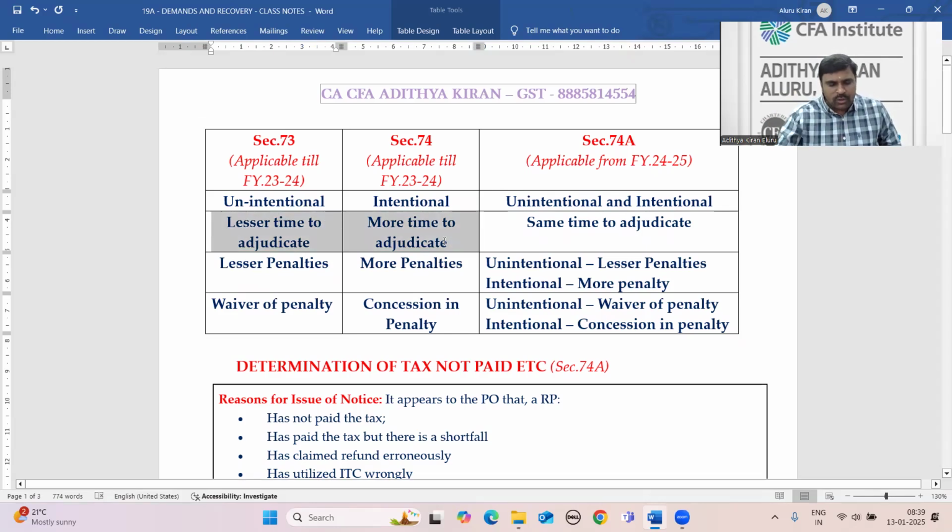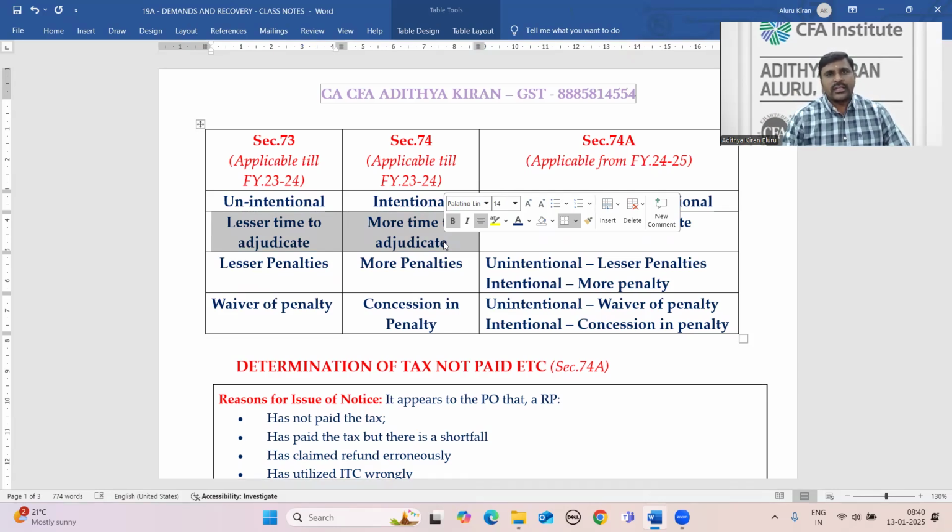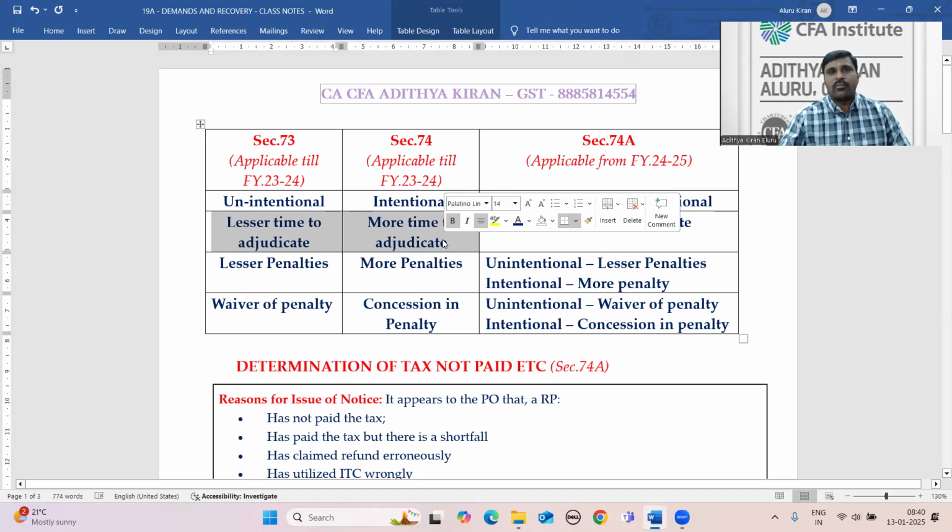Because of more time to adjudicate, tax authorities are biased towards issuing notices under Section 74. If they miss the deadline of 73, or if they are of the opinion that 74 has more time to adjudicate, tax authorities keep on issuing notices under Section 74 without verifying the underlying facts. They are heavily issuing notices under Section 74 because they will have more time to adjudicate. Now the government has solved that problem.